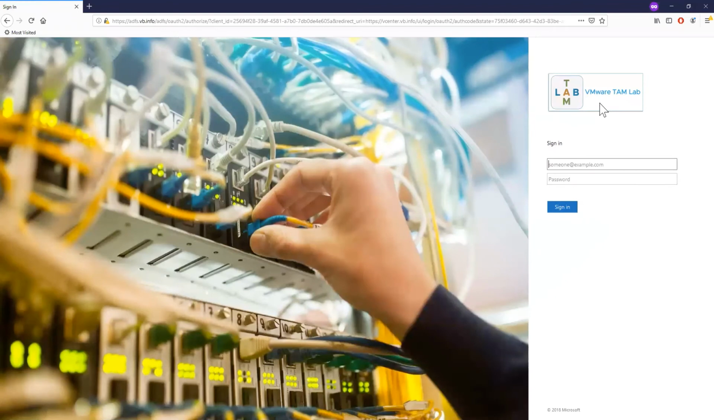Okay, there we go. So what happened now is you can see that we're authenticating against adfs.vb.info, which is great, right? We're not hitting the SSO domain or anything like that, and it's been branded, right? So we know that we're in the place that we want to be. We can see it has a TAM Lab brand. We have the same little background we use for a bunch of our different TAM Lab assets, right? So we're in a good place here.